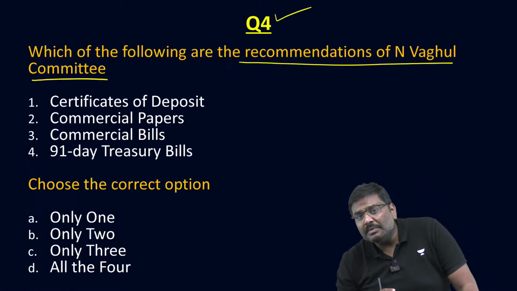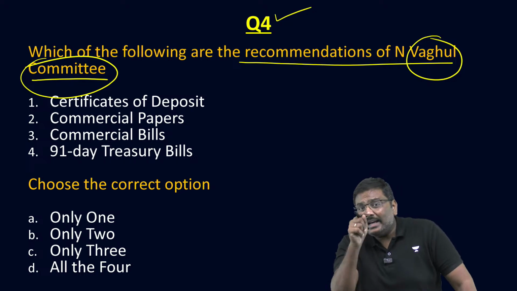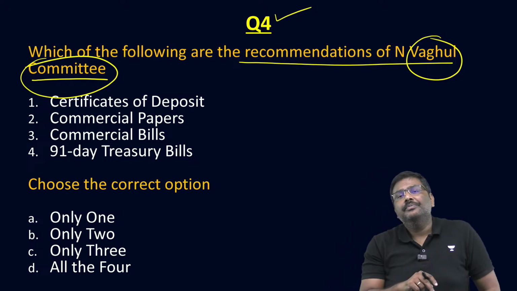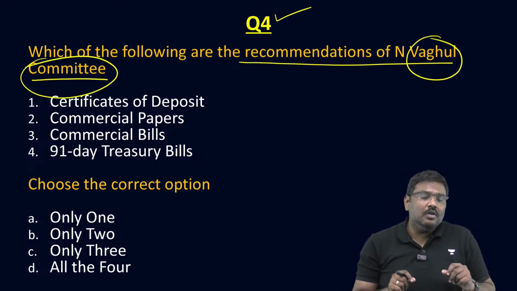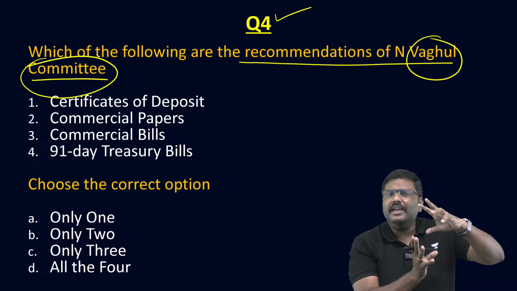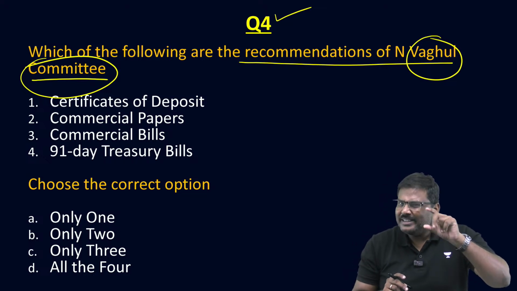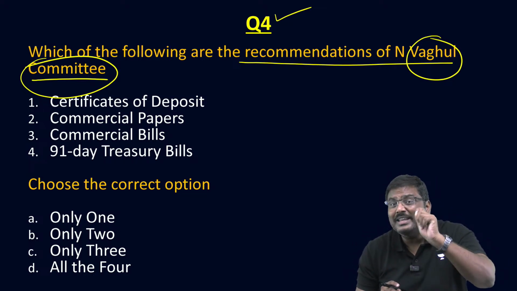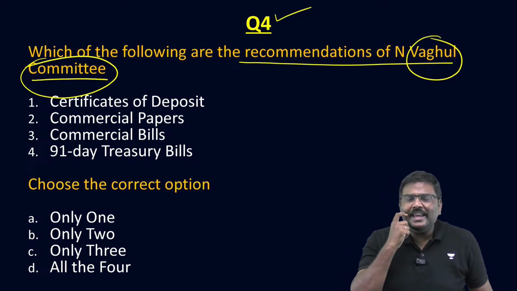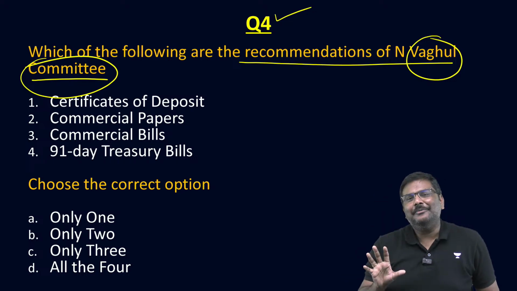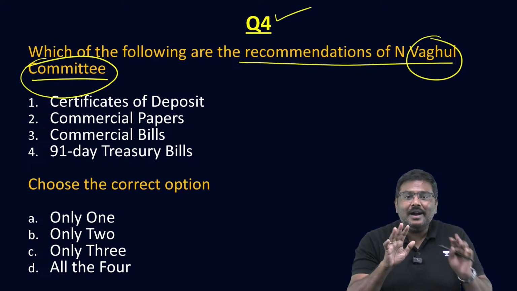That committee is very famously referred to as the Vagul Committee. Is the point clear? He was heading ICICI back then. So what are the recommendations of the Vagul Committee? I have asked here which of the following instruments are the recommendations. And mind you, UPSC has this tendency of asking questions from the money market. They are more interested in the money market. That's the reason this is in the newspaper regarding the money market.